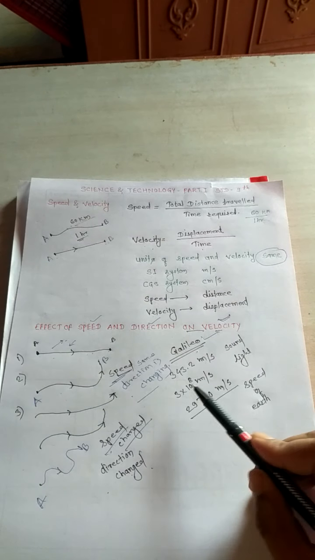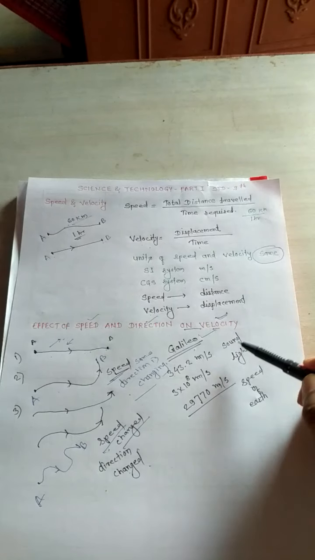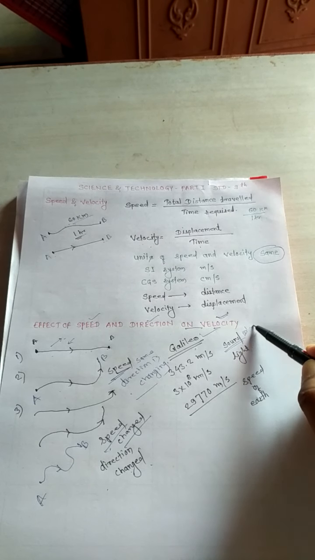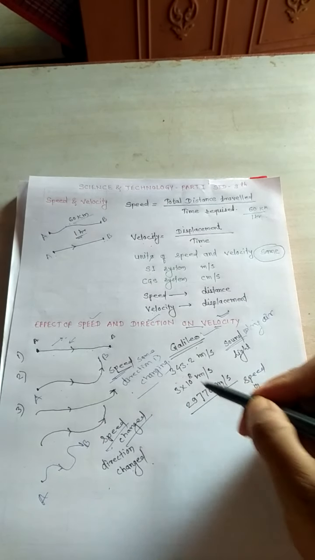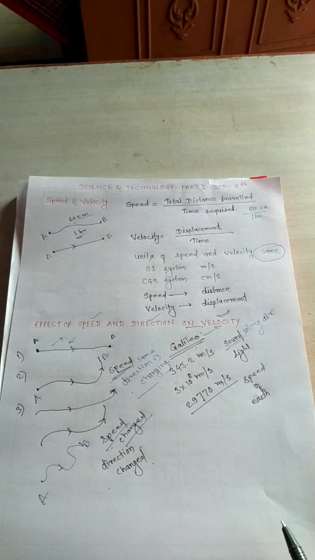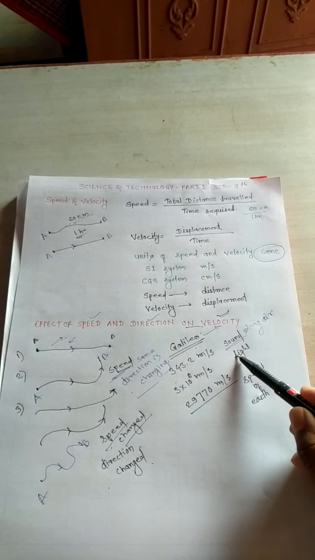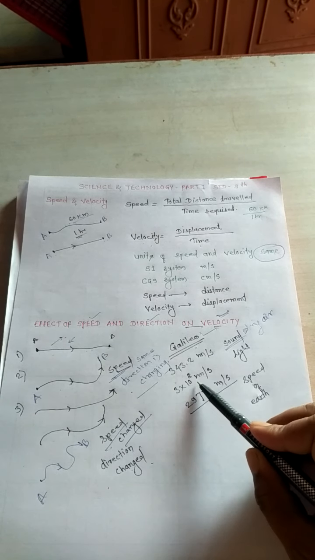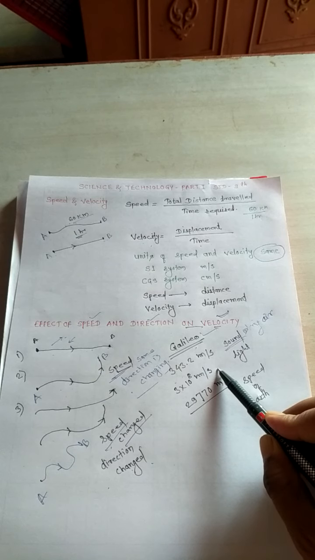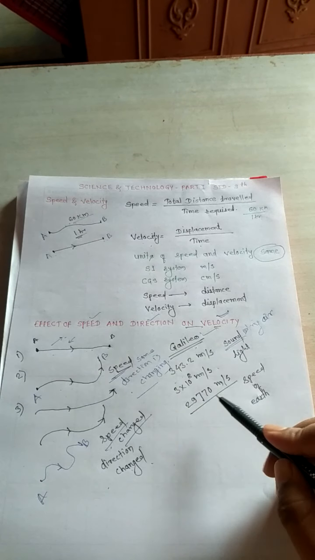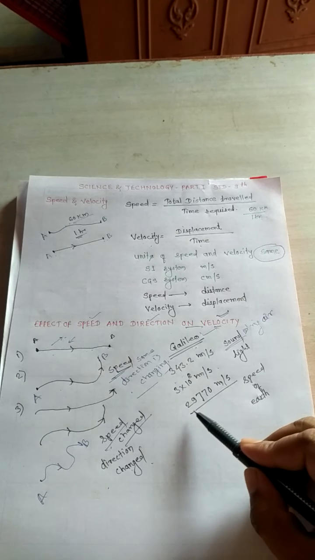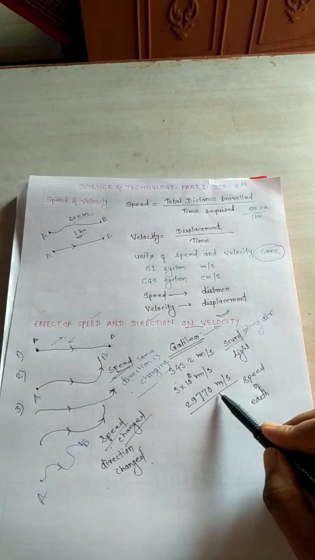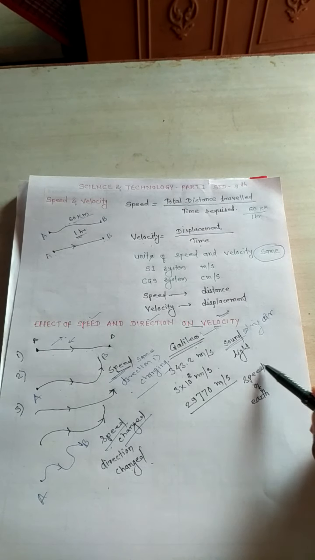The speed of sound in dry air is 343.2 meter per second, while the speed of light is 3 into 10 raised to the power 8 meter per second, and the speed of revolution of the earth around the sun is about 29,770 meter per second. This is the speed of earth.